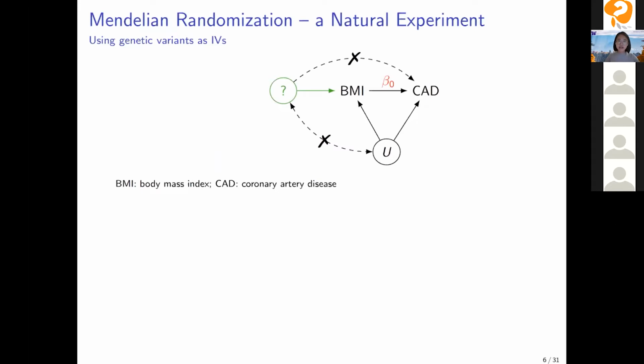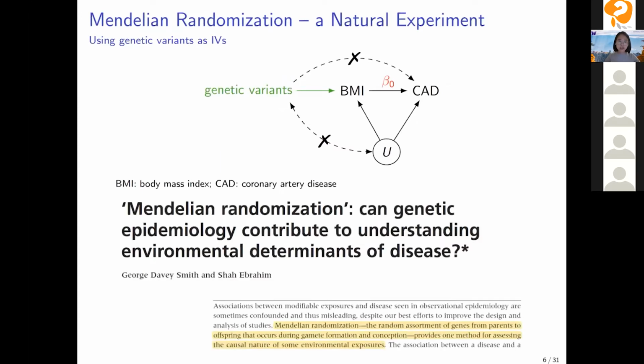There is a recent concept starting somewhere in 2003 called Mendelian randomization, which says we can use genetic variants as instrumental variables to study the causal effect between complex traits. The basis behind Mendelian randomization is that from large GWAS studies, we already know a lot of genetic variants that are related to BMI, for example.